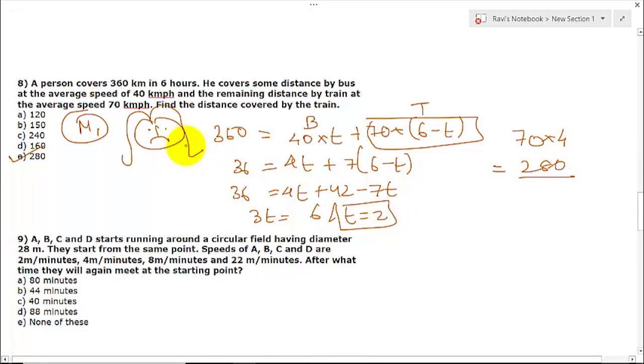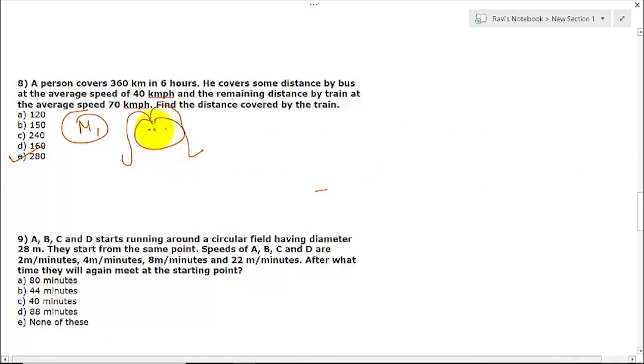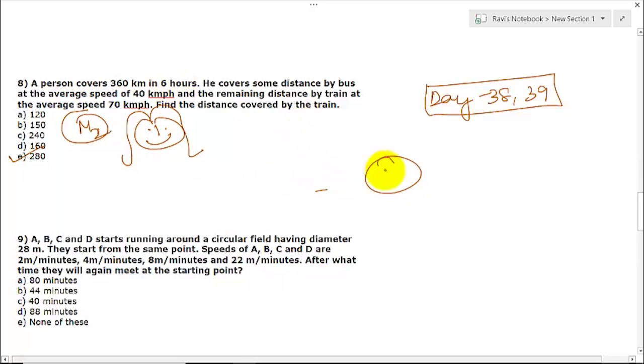Now this is how the conventional method solves this problem. Now I am going to show you the other method. If you have not watched the videos of day 38 and 39, please watch them first, because in those videos we have talked about mixture and alligation and the arrow method which we use in our problems. The total distance by total time will give you the average speed of the entire journey. 360 divided by 6 is 60.